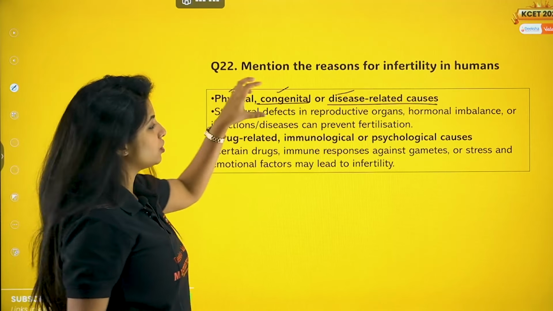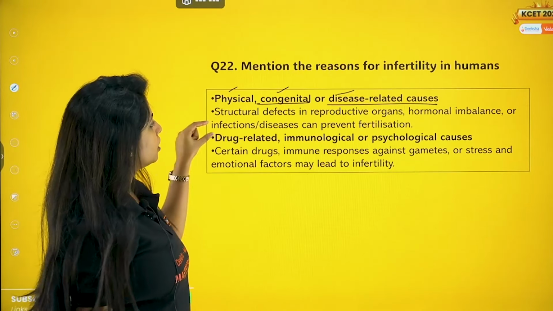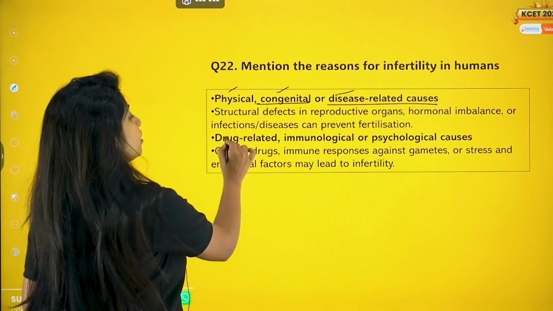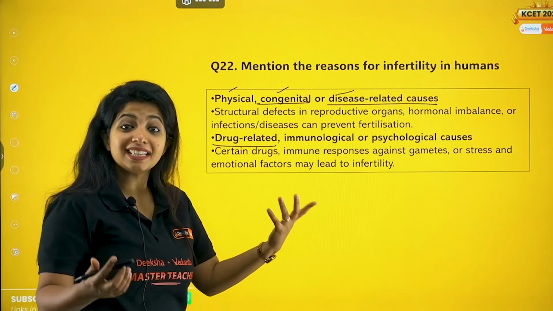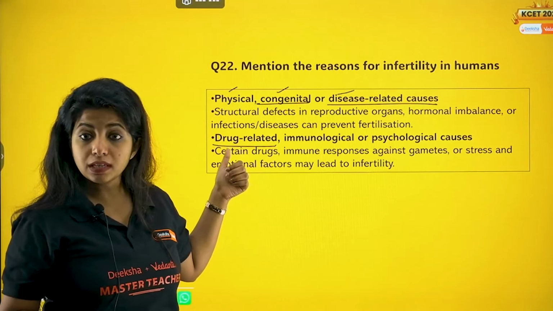I just gave you a gist. So for physical, you write this. For congenital, you can write like that. For disease-related, you can write this. Then you have drug-related causes. People take drugs, and these drugs, my dear children, have some effects on our body, obviously. So that could be a reason.